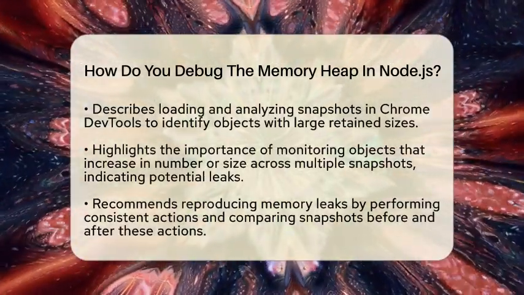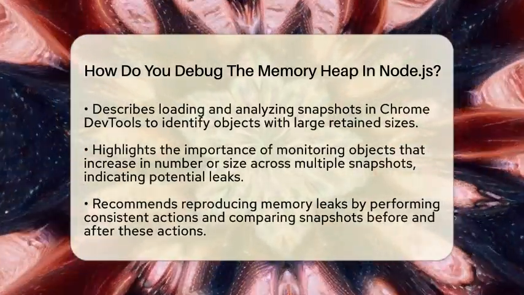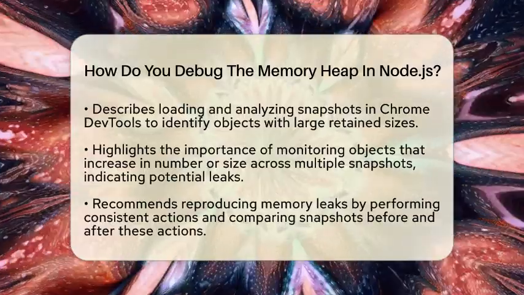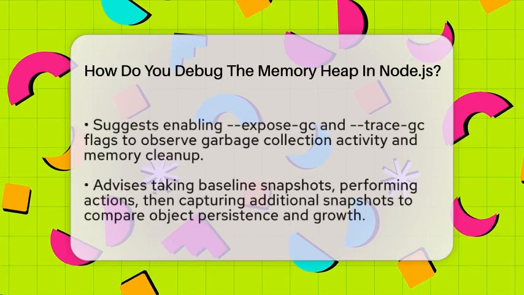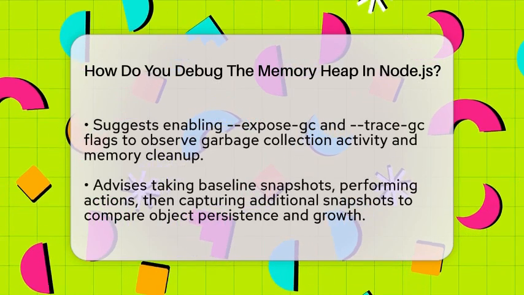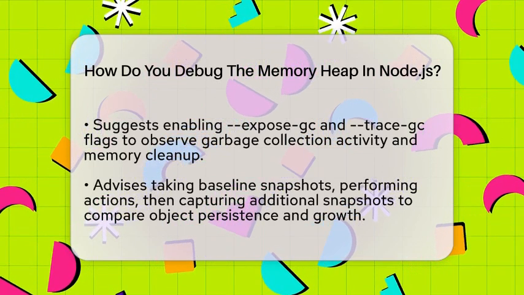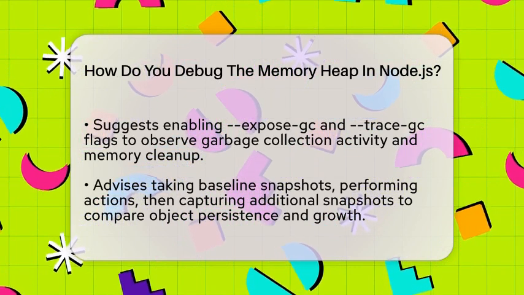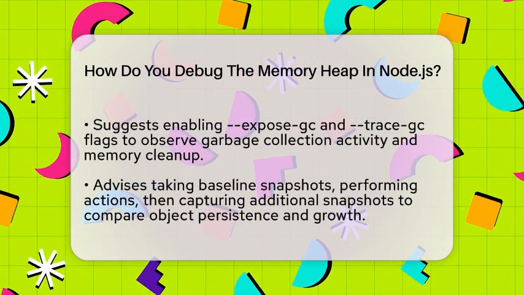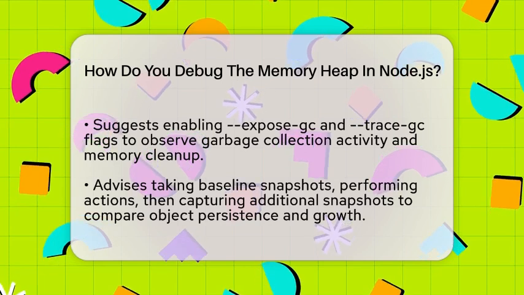To reproduce memory leaks reliably, try to perform the same actions or load patterns that cause the issue. Taking snapshots before and after these actions helps you compare and spot what's growing unexpectedly. Running Node.js with the expose_gc and trace_gc flags can give you more insight into garbage collection activity. These flags let you see when garbage collection occurs and how much memory it frees, helping you understand if objects are being cleaned up correctly.